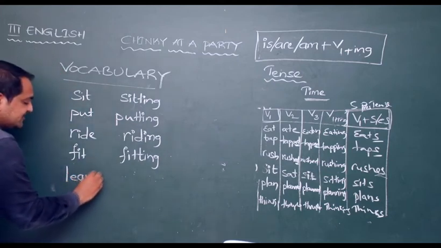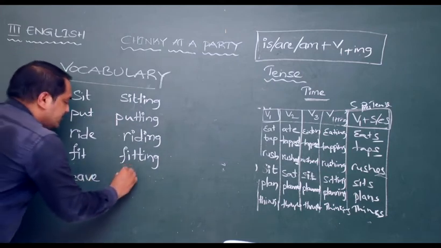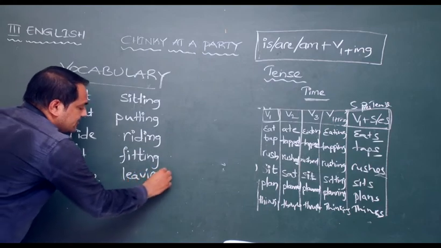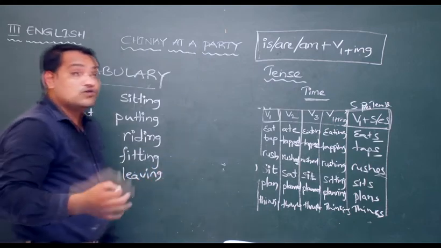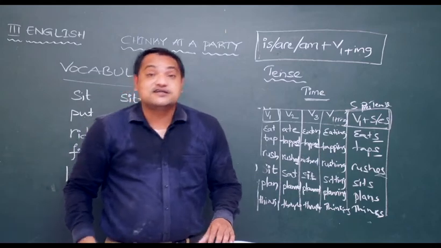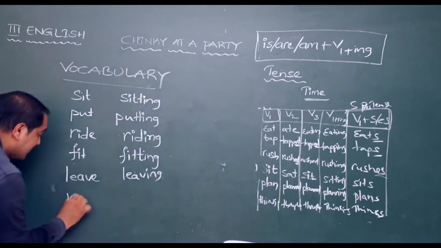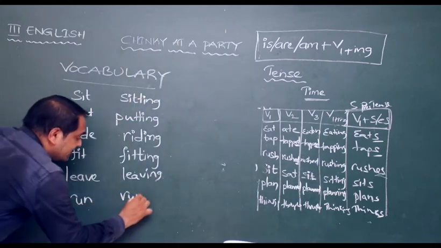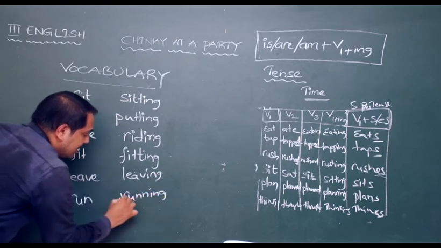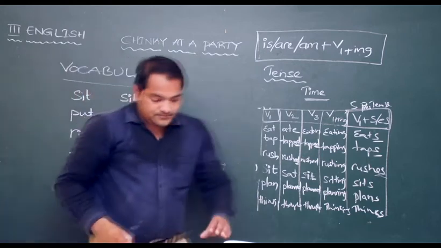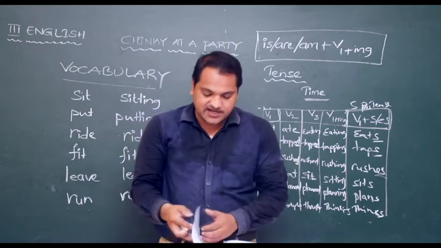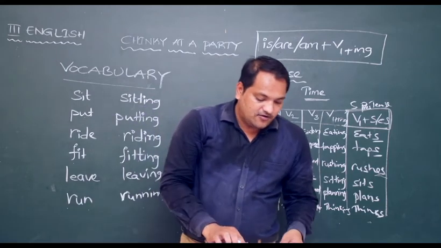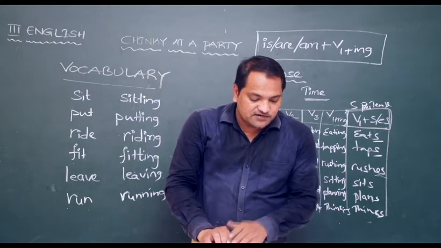Leaving. What is the next one? Go. Going. Run. Add one more N. Running. Right? Play. Playing.